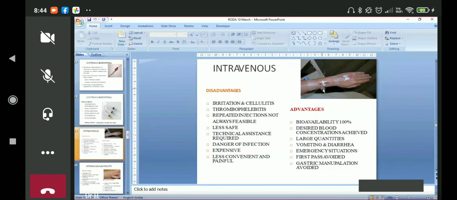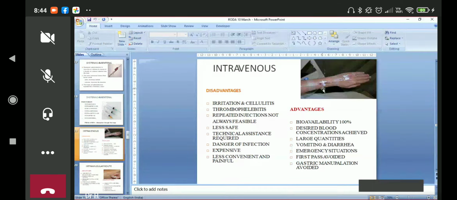If we give a 500 milligram paracetamol tablet, and 80% of it comes into the circulation, only 400 milligram has reached the blood. So this is bioavailability. Desired blood concentration is achieved quickly. We can give a loading dose by the intravenous route. We will discuss intravenous route and bioavailability in detail.